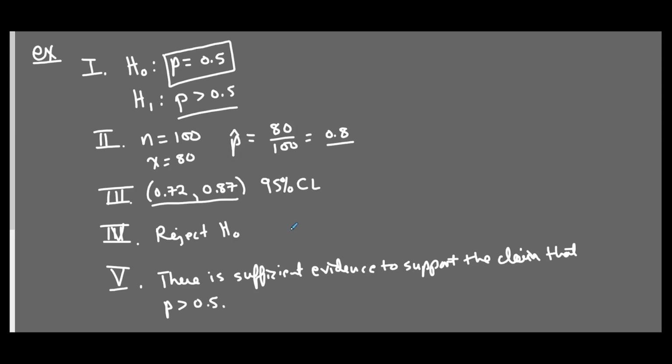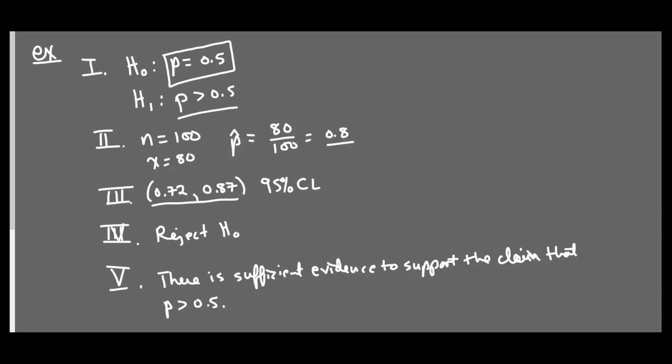So if you decided to, say, take a baseball bat and break my legs because I cheated you in the game, and I actually didn't cheat, you would probably feel pretty bad about that, right? You're not going to take the baseball bat out if I only won 53 times out of 100, but you're going to be more tempted if I won 80 times out of 100. So we want to make sure that we are using the correct tolerance level.